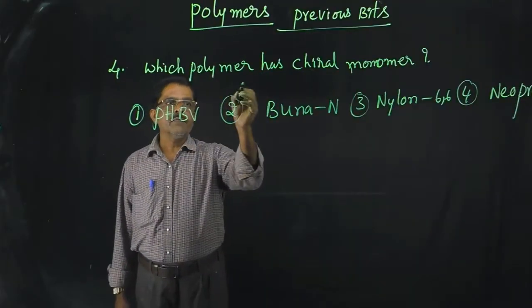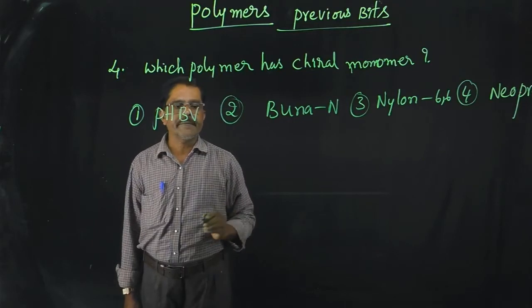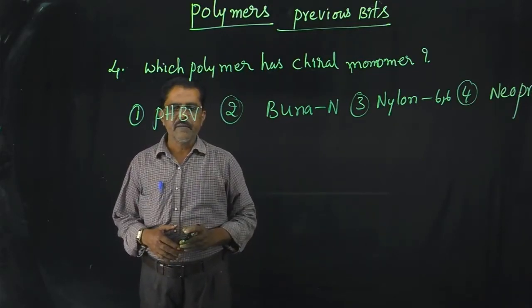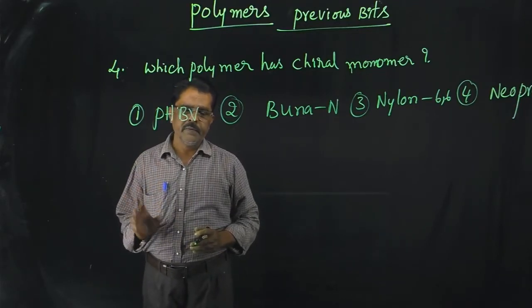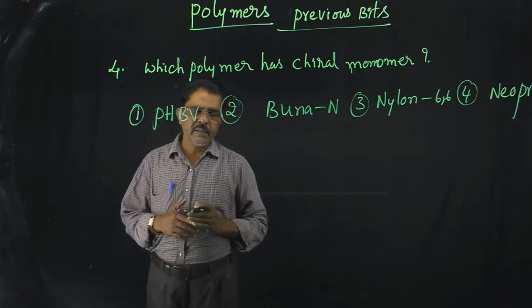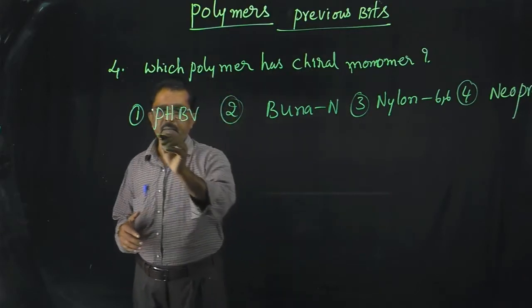Understand? Which of the following polymers has a chiral monomer? These are the four polymers given. What is a chiral monomer unit? So you have to note the monomers of these polymers.